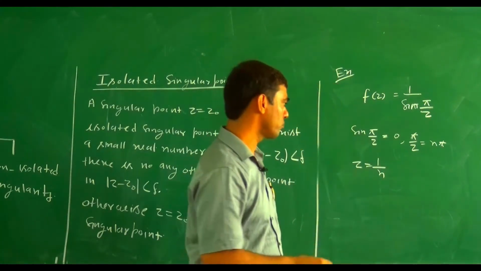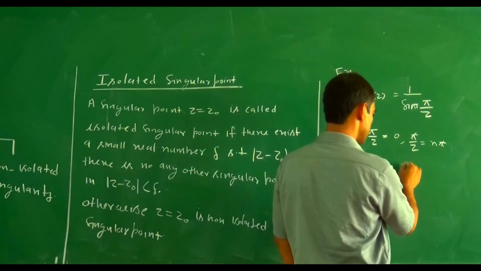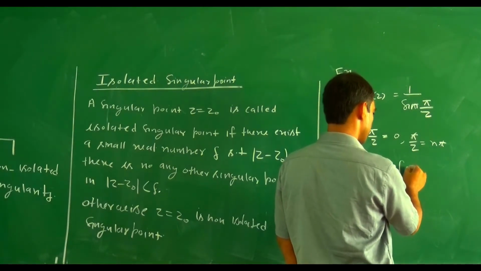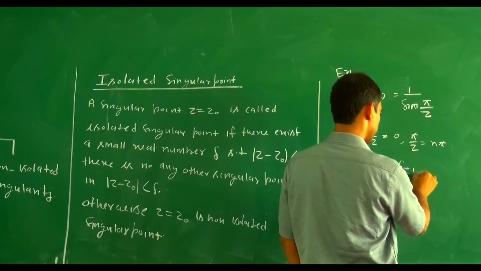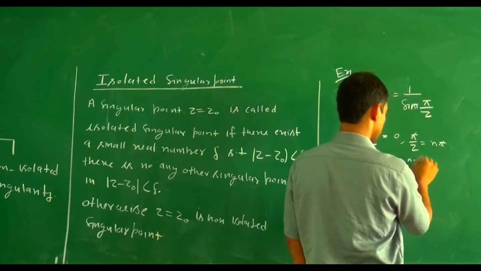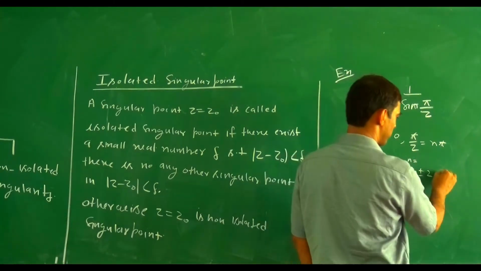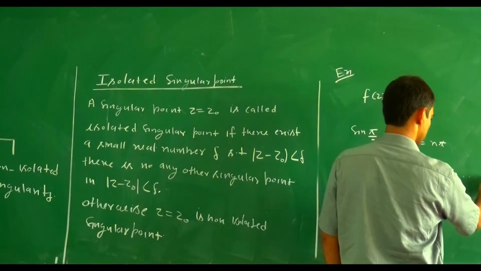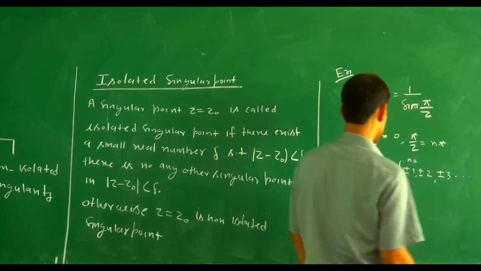So what are the singular points? This is true for n equal to plus minus 1, plus minus 2, plus minus 3, up to an infinite number of terms.